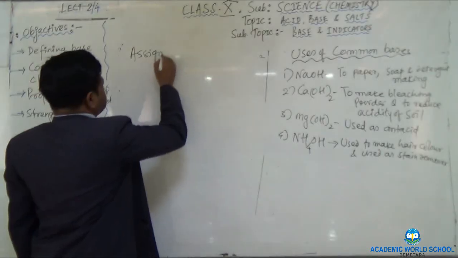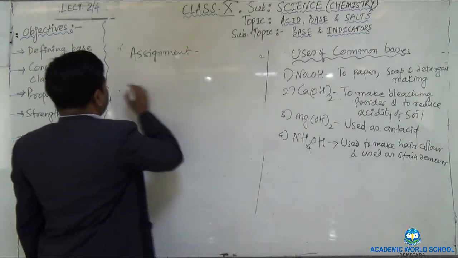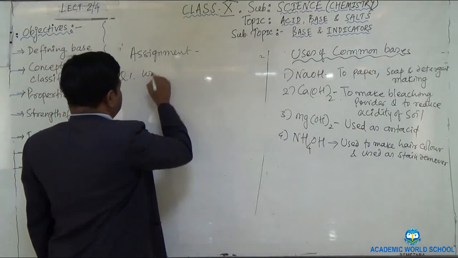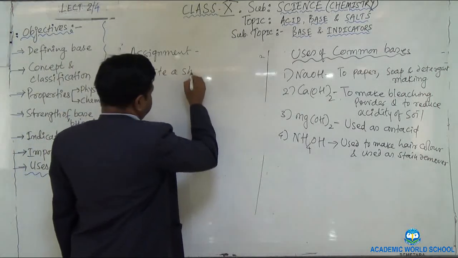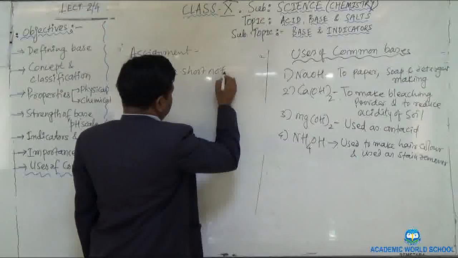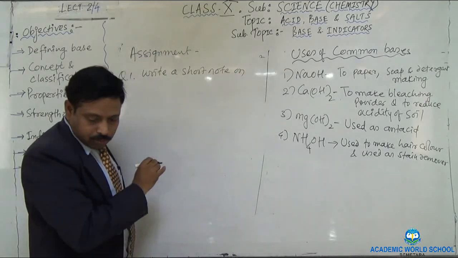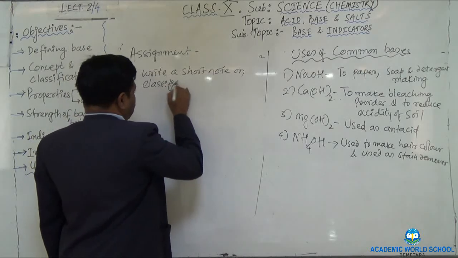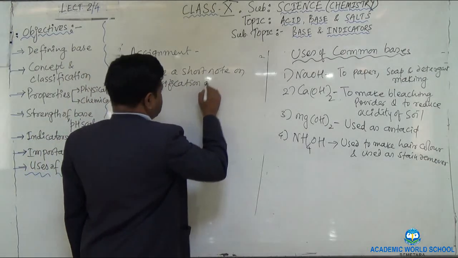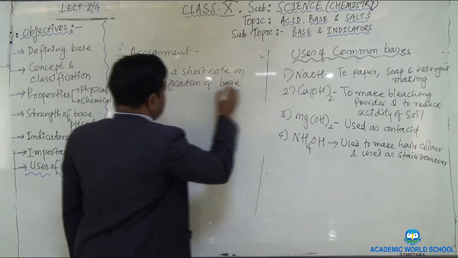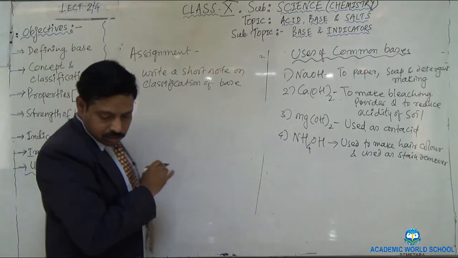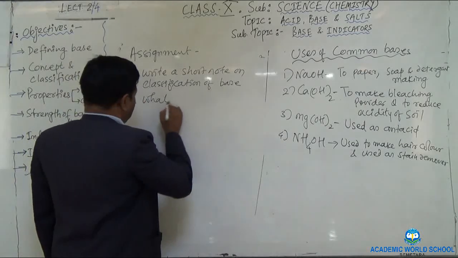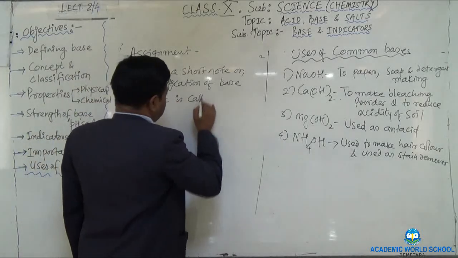Assignment. Question number 1: write a short note on classification of bases. The second question is: what is called an indicator?